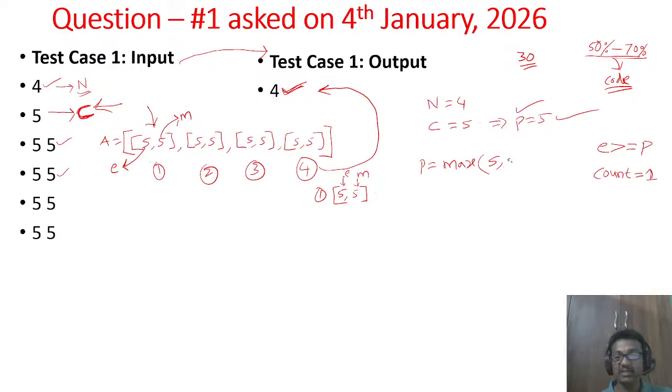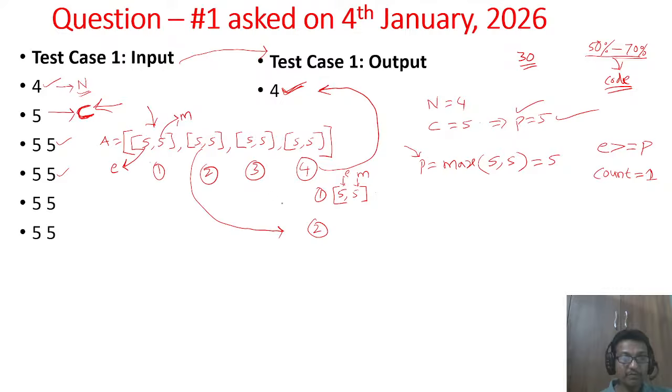What is his messiness? 5 only. So maximum of 5 comma 5 becomes what? 5. So the current complexity of the dish becomes 5. Then we'll go to the next chef. They are coming in order. First we'll take them in order, then afterwards we'll find out the optimal order.